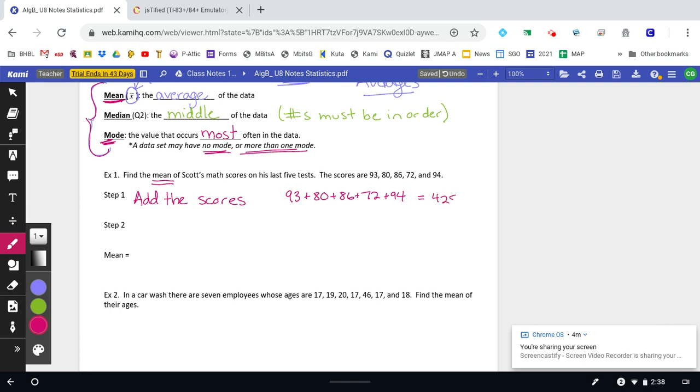I end up with 425. All right, now I'm going to divide the sum by the number of data values. So we've got 1, 2, 3, 4, 5. So we're going to divide this by 5. Okay, so my mean is 85. All right, so that's his average in his last 5 math tests.